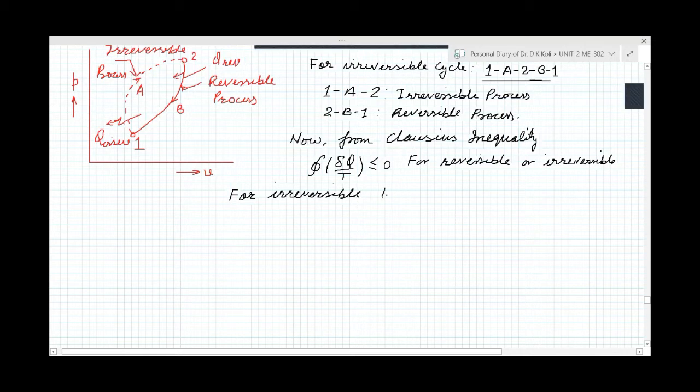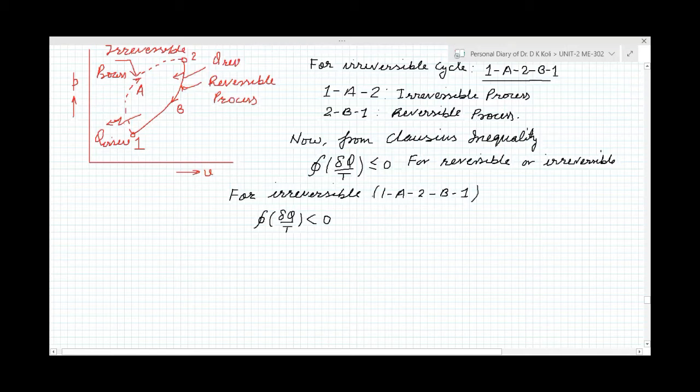it is 1A2B1. Then we can write for the cyclic process ∮δQ/T, and this will be less than 0 because this cycle is irreversible, from the Clausius inequality.